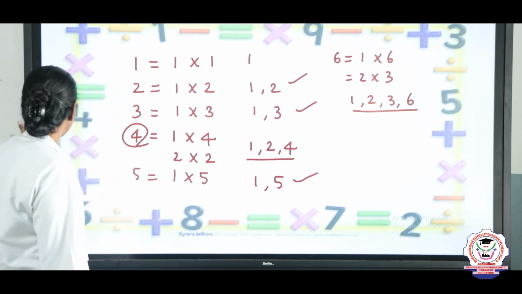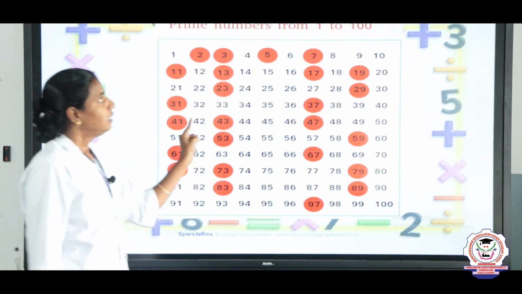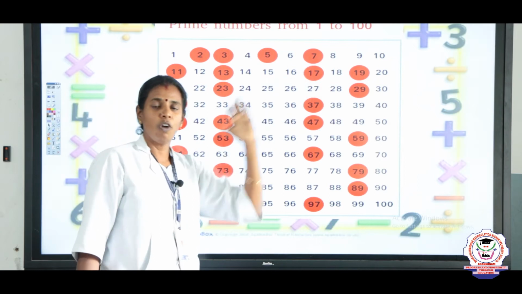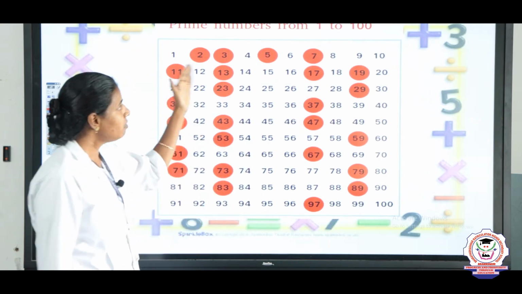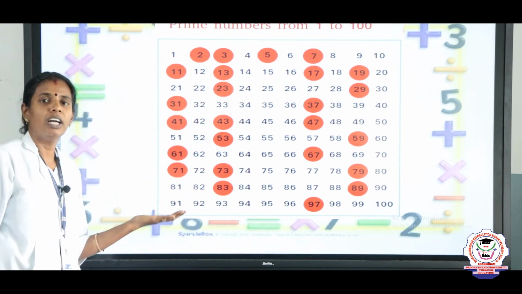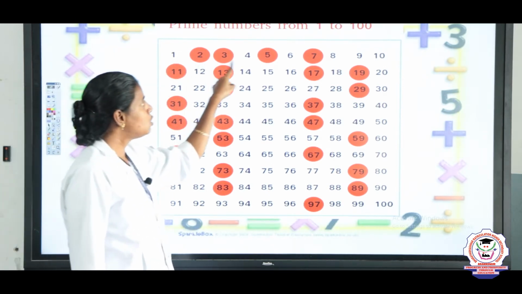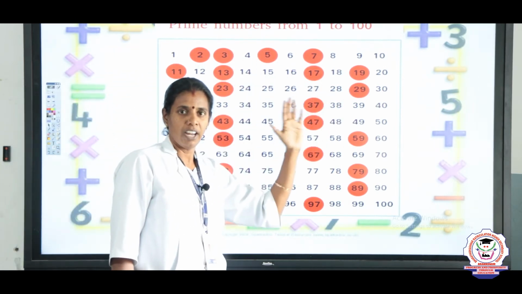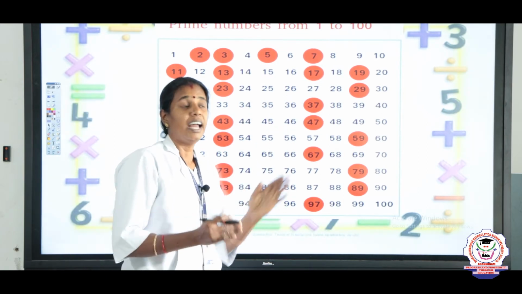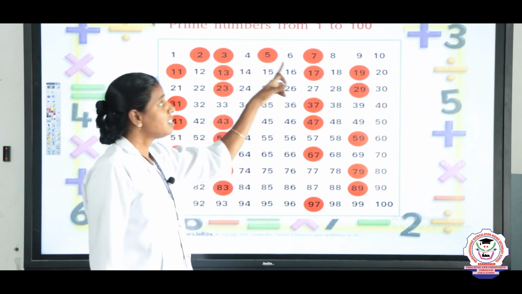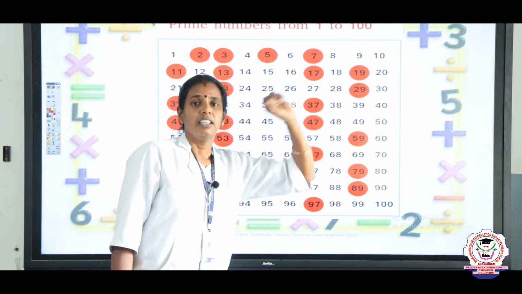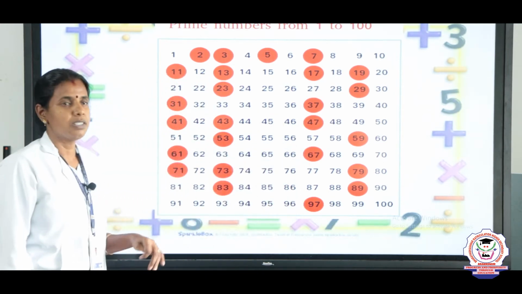See now, prime numbers from 1 to 100 are given here. The numbers which are circled with red color are called the prime numbers. See, already I have explained 1, 2, 3, 4, 5, 6 and all, right? Why it is a prime number, and the numbers 4, 6, 8, 9, 10 are called composite numbers, children.